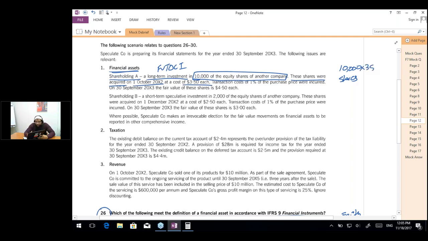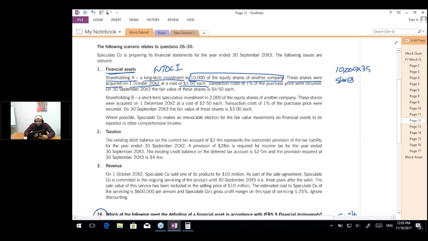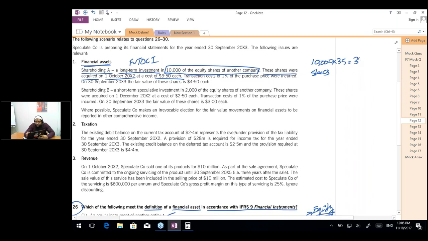So we have paid 3.5 each, which would become 35,000. Transaction cost of 1% on the purchase price was incurred. So the transaction cost is 1%, which will become 350, which is going to be capitalized. So the cost is 35,350.